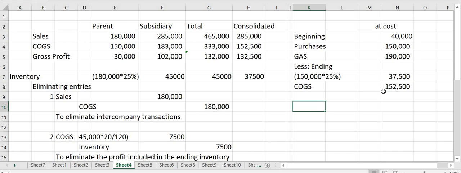Assuming that this is the only transaction. So therefore, the correct cost should be 152,500 and the correct gross profit should be 132,500. Okay?